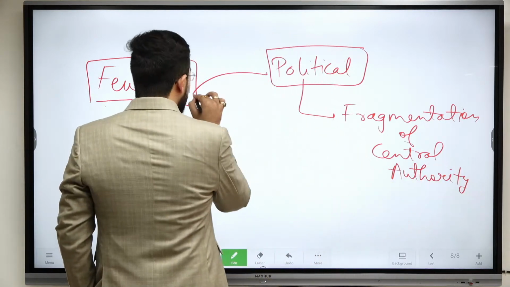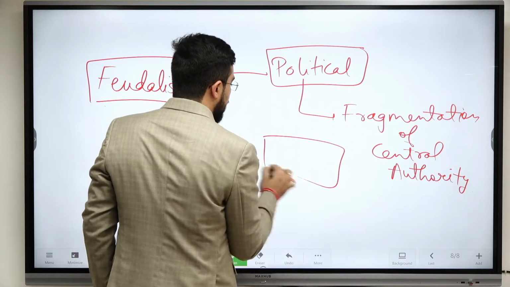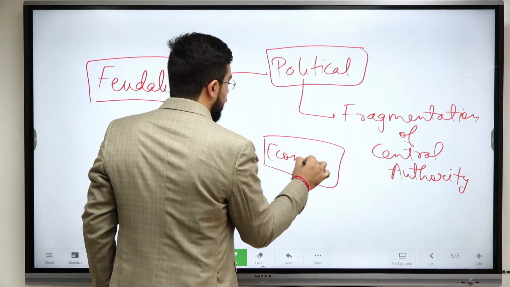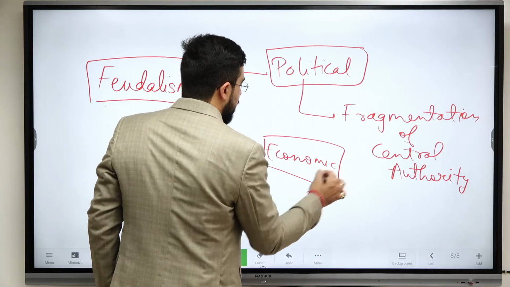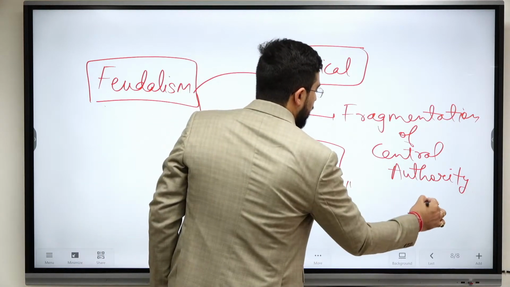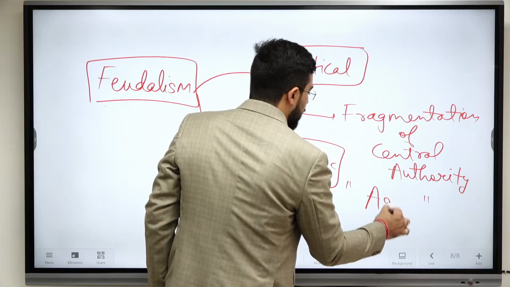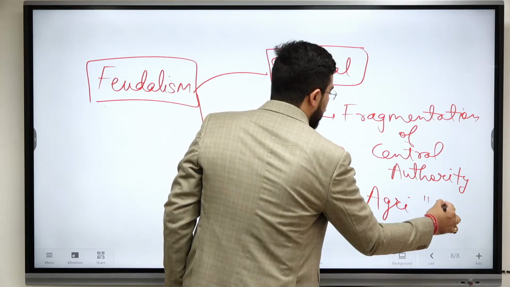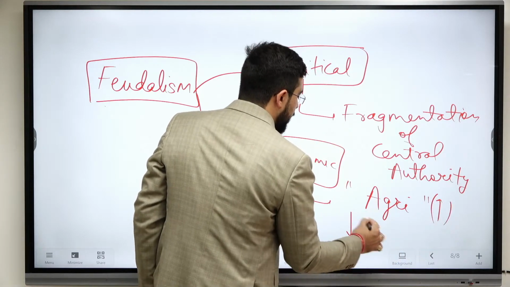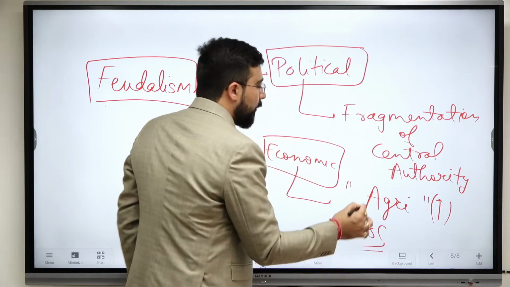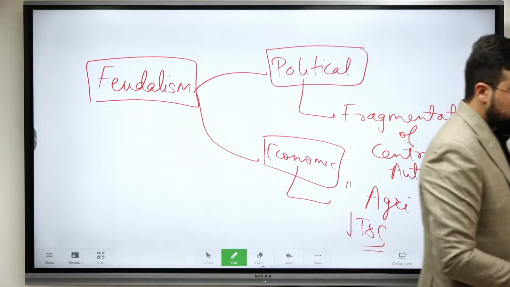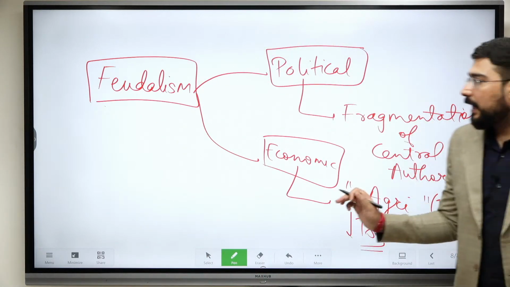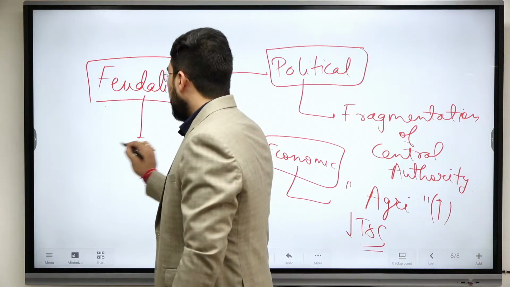And if we see in the economic sphere, there is a rise of agriculture, but there is a decline of trade and commerce at the same time. That's why land becomes the most important commodity.